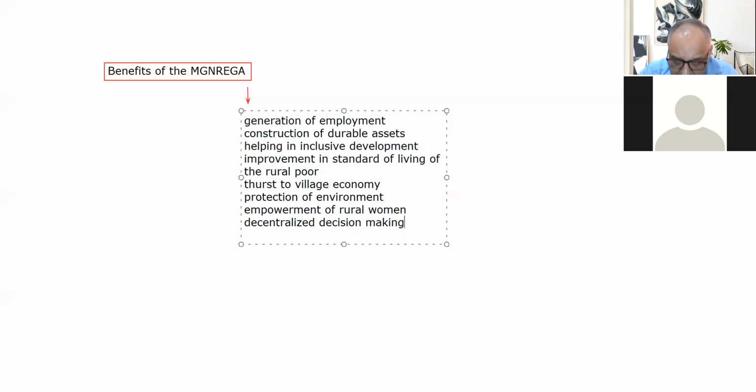And the audit is done by the Gram Sabhas, means social audit is done of the work. So this has led to the decentralized decision making. It is not like that it will be decided from the capital of the state what is going to be done in the villages.